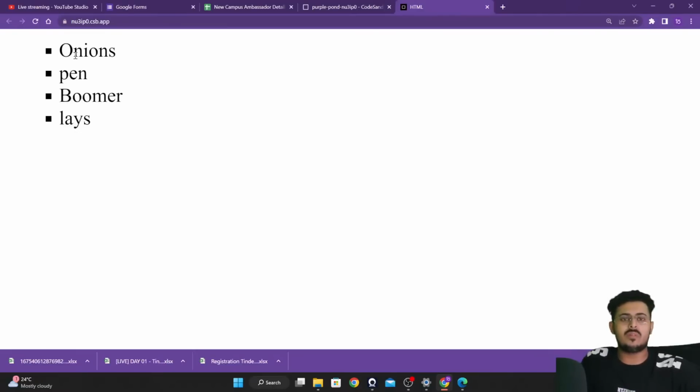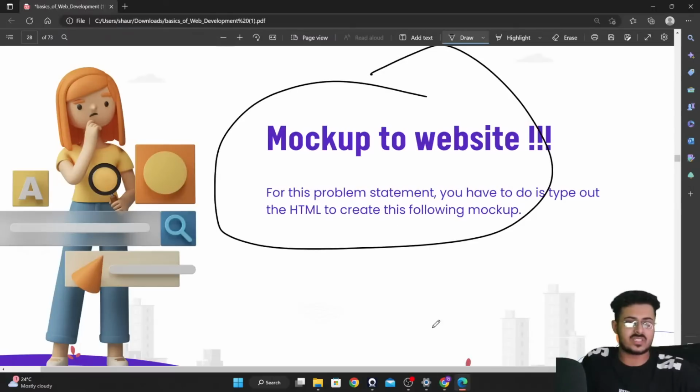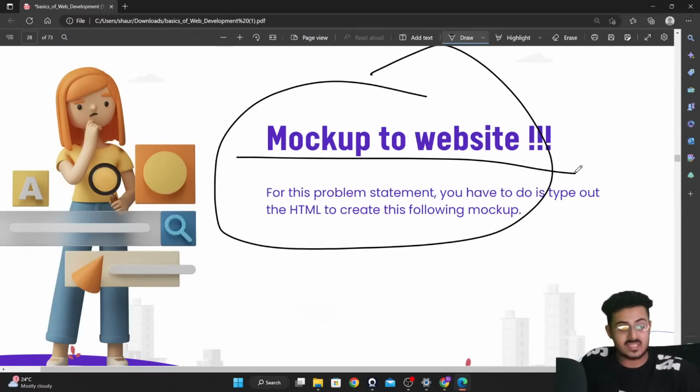Okay, so what we'll be doing right now is continuing from where we stopped yesterday. Yesterday we were at the mock-up of a website. We learned about mock-ups using Dribbble, we learned about Figma as a tool, and we learned about Behance as well. So right now I'm going to give you guys a very small mock-up, and then we are going to change that mock-up into a website by writing the HTML code, guys.